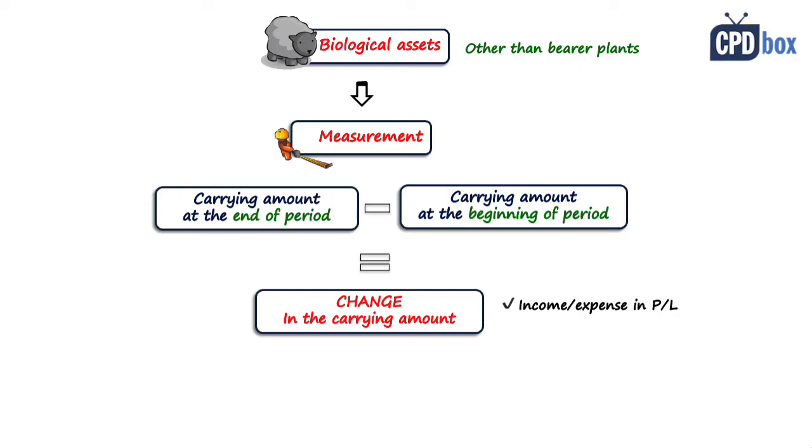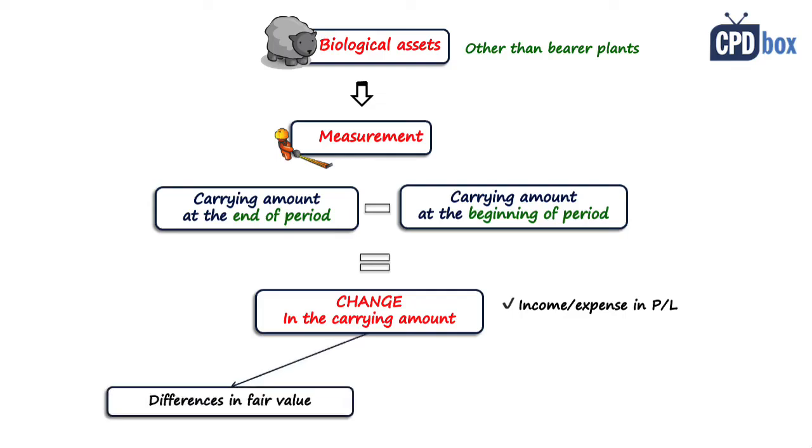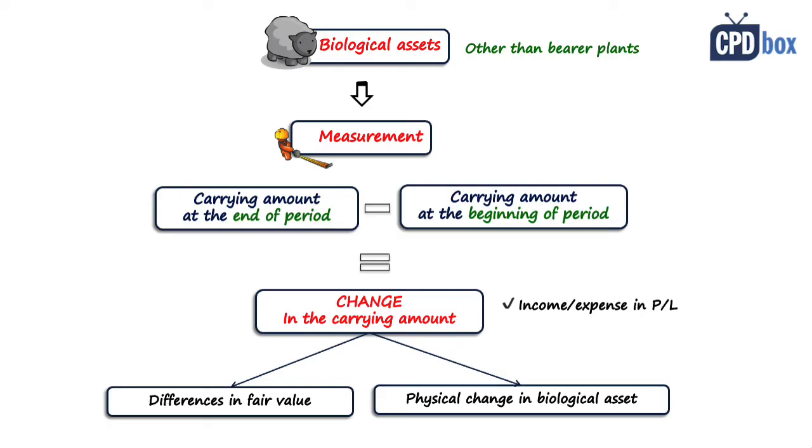This total change can be split into 2 elements. First element is a change attributable to differences in fair value, so that's affected by the market. And the second element is change attributable to physical change in biological assets. So for example, how much it grew. You should present these two components separately in the financial statements.